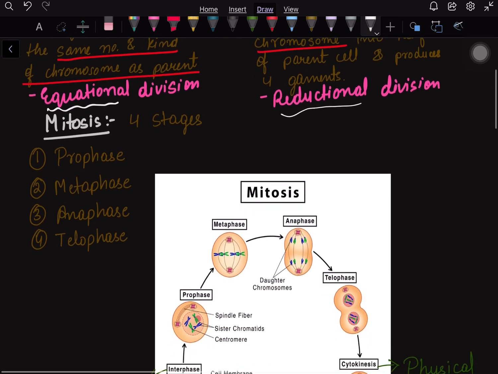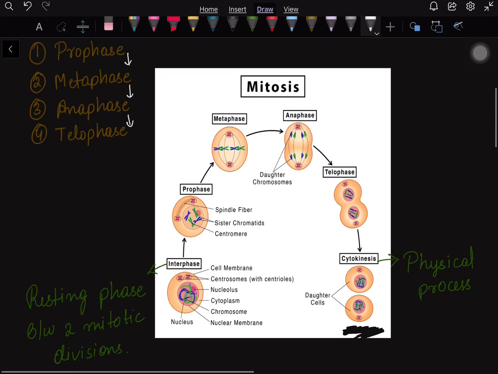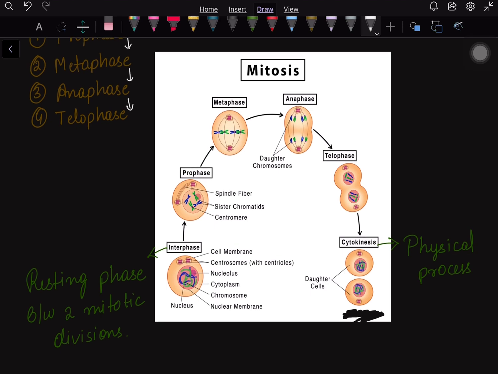four stages, mainly prophase, metaphase, anaphase and telophase, and it should be remembered in this way only, that is prophase, then the second is metaphase, then anaphase and then telophase. Here there is a diagram to make you understand how the mitosis cycle takes place.